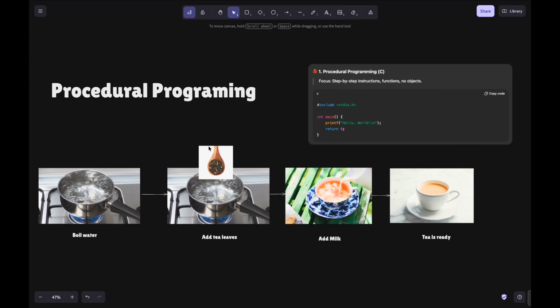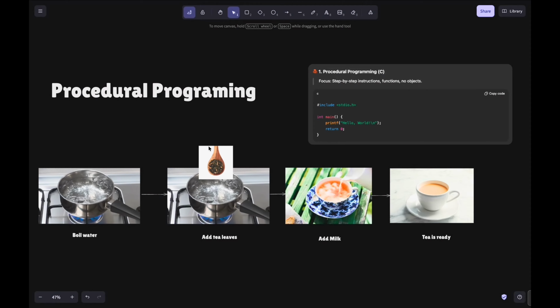Okay, now we will see procedural programming. Here we can see the steps written that the computer needs to follow, and you will have a tea. By writing code, you ask the computer to boil the water, add tea leaves, and then pour milk in it, and you will have your tea ready.